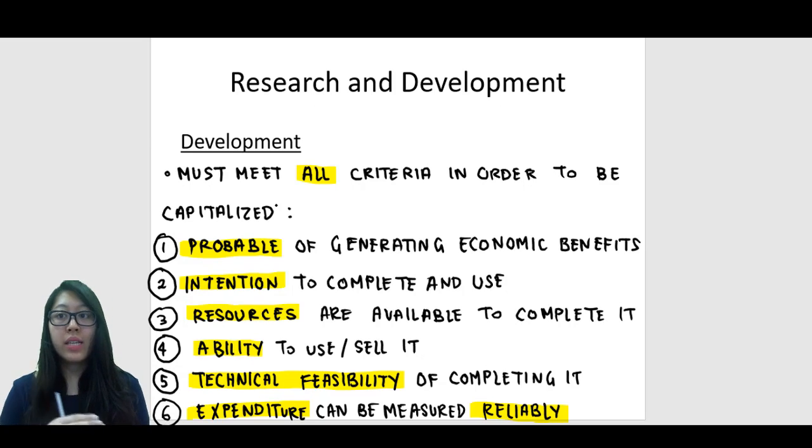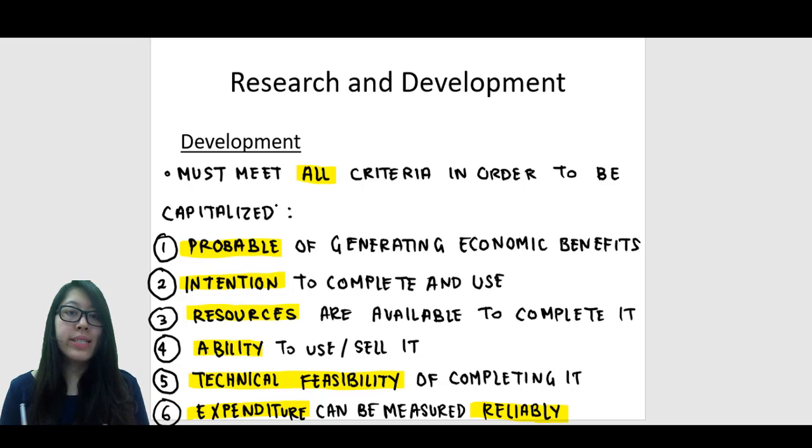So that means, let's say the development costs that I have incurred up to date have been $100,000. That I know for sure is reliable because there is documentation to prove it, like there could be invoices of the materials that I have bought throughout the development process. Now the thing is, what about the development costs that I expect to incur that have not yet happened? Now this is where we will need to estimate it as accurately as possible.